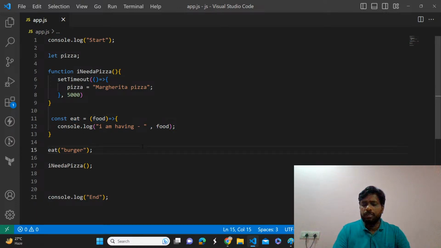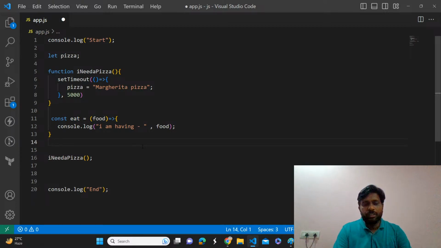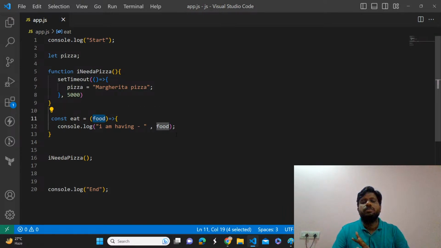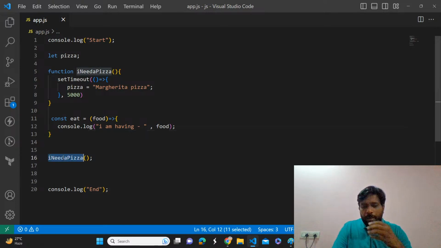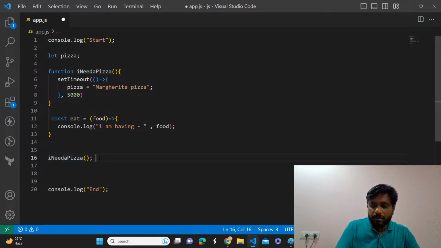Now observe carefully. Wherever you execute that eat, and if you pass any argument to that parameter, it is going to execute this one. So now what I'm doing, I'm just passing, okay, I need a pizza. Observe carefully. I need a pizza is a function, right? This is the function.